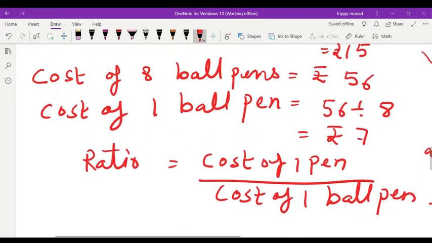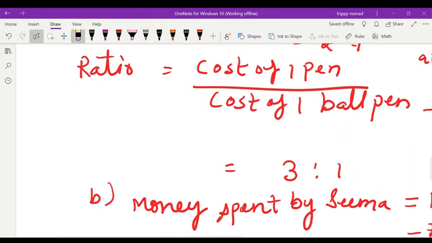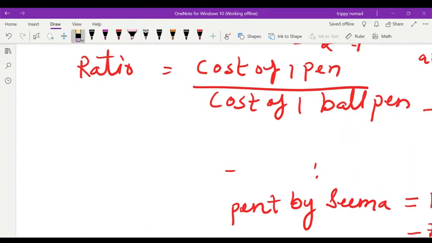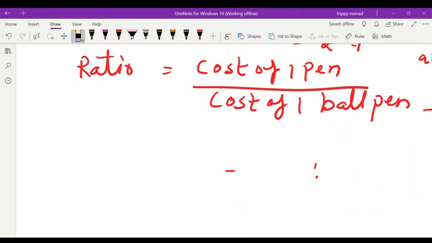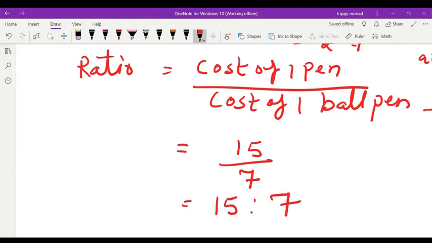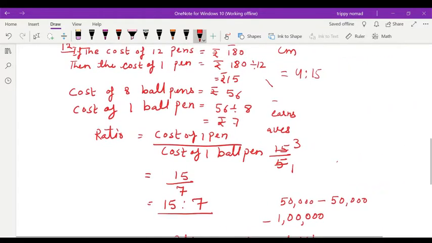Cost of one pen was rupees 15 and cost of one ball pen was rupees 7. Both are not divisible by any common number, so the answer will be 15:7. I hope you understood.